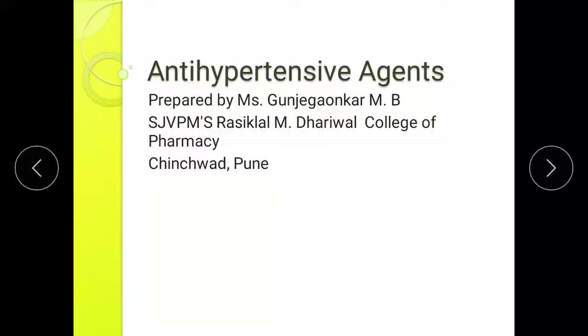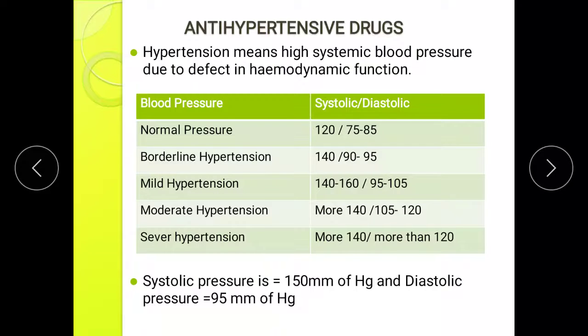In this video, we are going to study chemistry of antihypertensive agent. After watching this video, you will be able to understand definition of hypertension, antihypertensive agent, various ways of classification of antihypertensive drug, and chemistry of individual antihypertensive drug. So, before proceeding further, one should know what is meant by hypertension. Hypertension means high systemic blood pressure due to the defect in hemodynamic function.